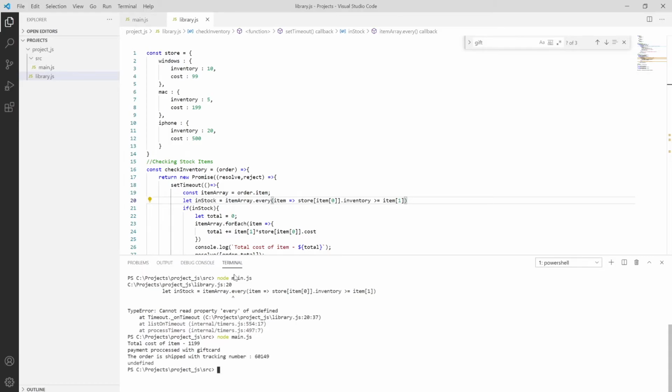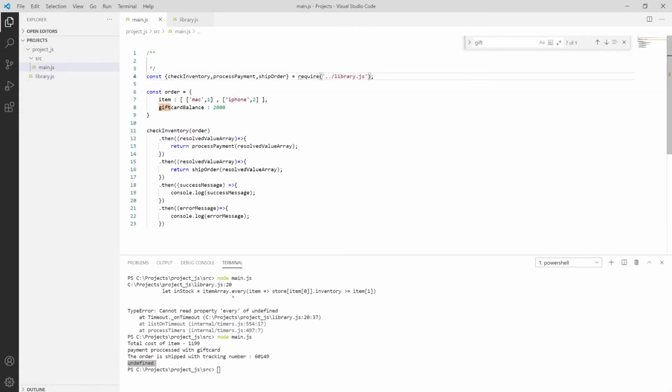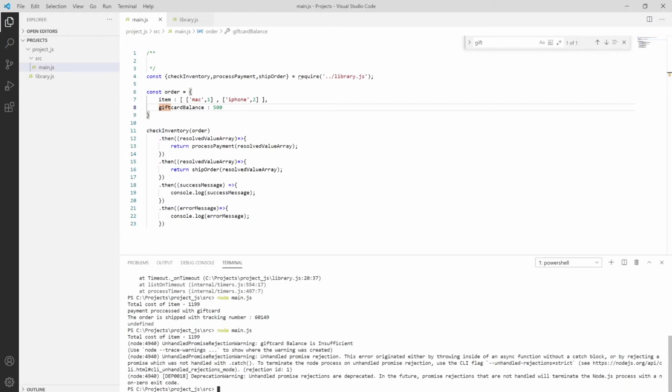Okay, see. Why is it giving undefined? The order is shipped. Let me check why this is getting undefined, because the order is shipped with the true value, but it doesn't show the success or error. Then we have an error message, and let me put something like 500. Save it, try to run this. It will also return undefined.